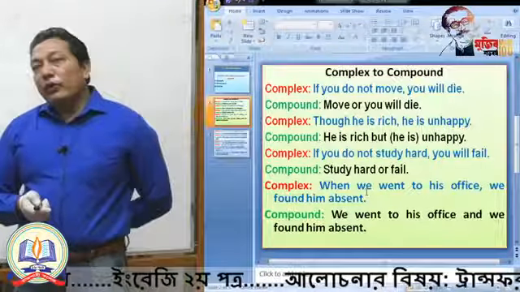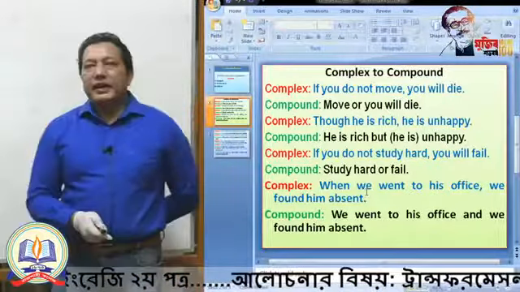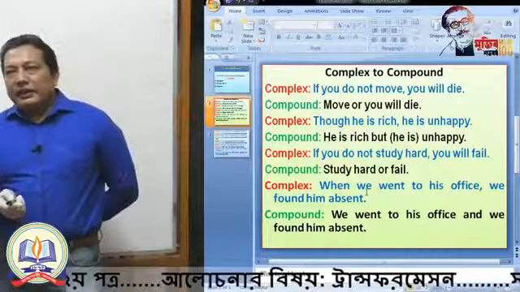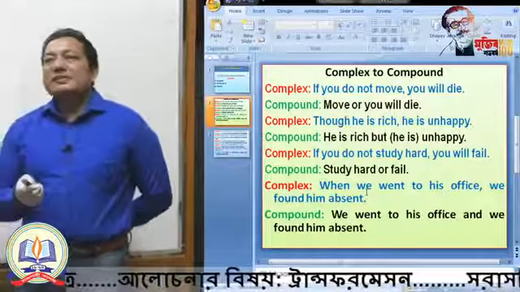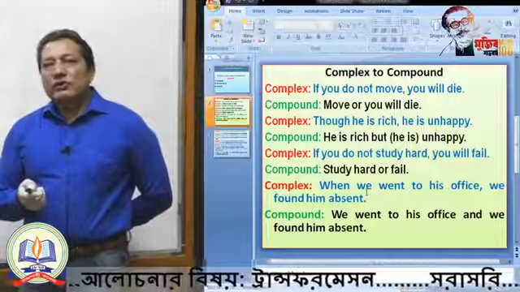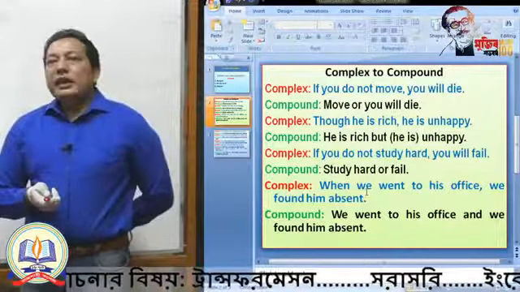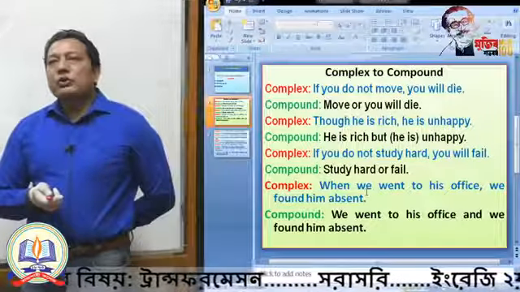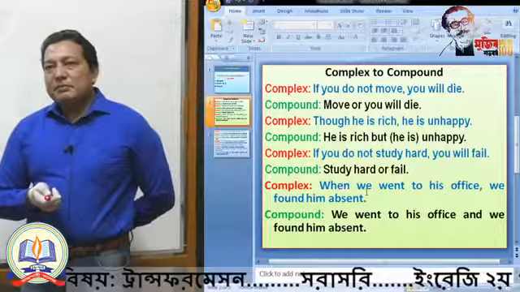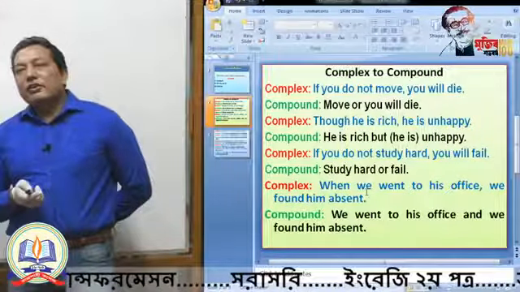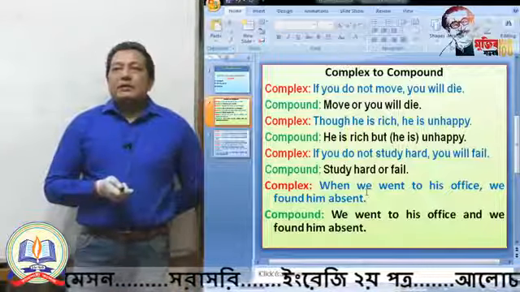When we went to his office, this part is completely dependent. We found him absent, this part is the principal clause. You will not change this part. Only you will turn this part into an independent part: when we went to his office. That means this "when" makes the part dependent.